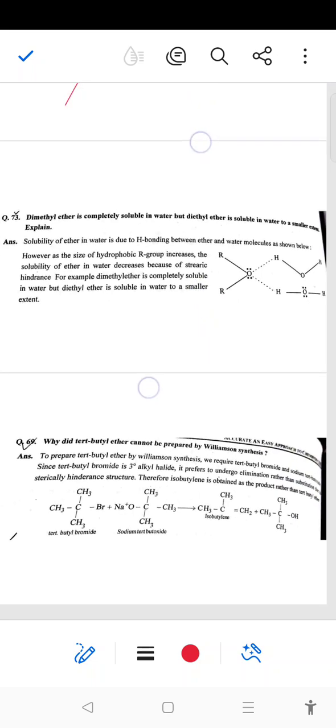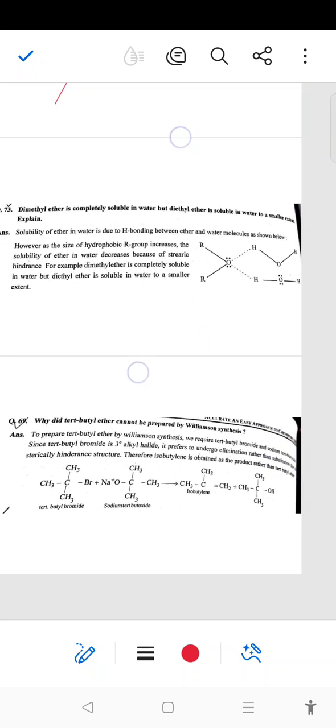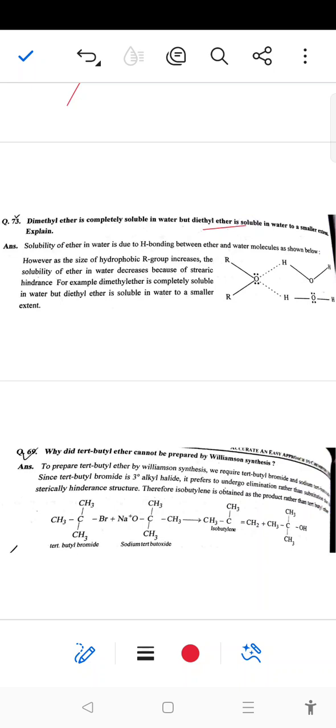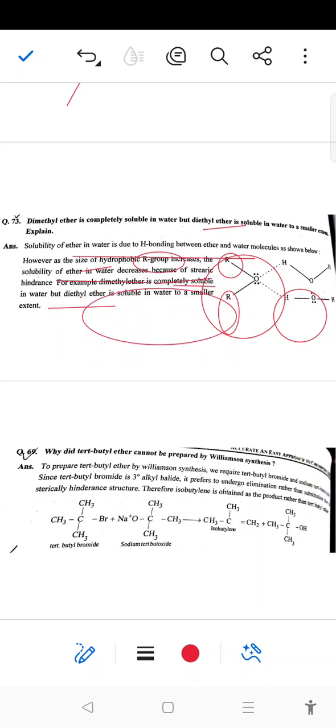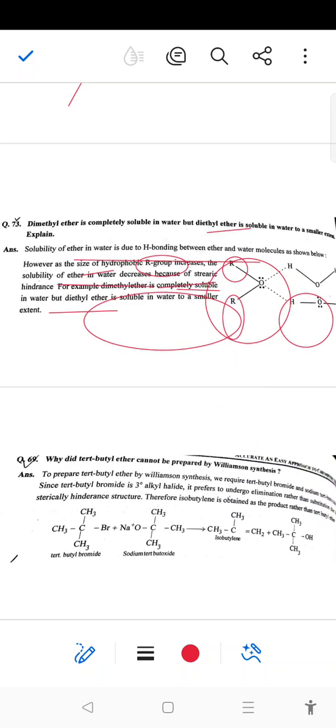Next, dimethyl ether is completely soluble in water, but diethyl ether is soluble to a smaller extent. The solubility of ether is again due to hydrogen bonding. Ethers have a tendency to form hydrogen bonds with water molecules. However, as the size of the alkyl group R increases, the solubility of ether in water decreases due to the hydrophobic nature or steric hindrance of the alkyl group. For example, dimethyl ether is completely soluble in water, but diethyl ether is soluble to a smaller extent due to the increase in the alkyl group part.